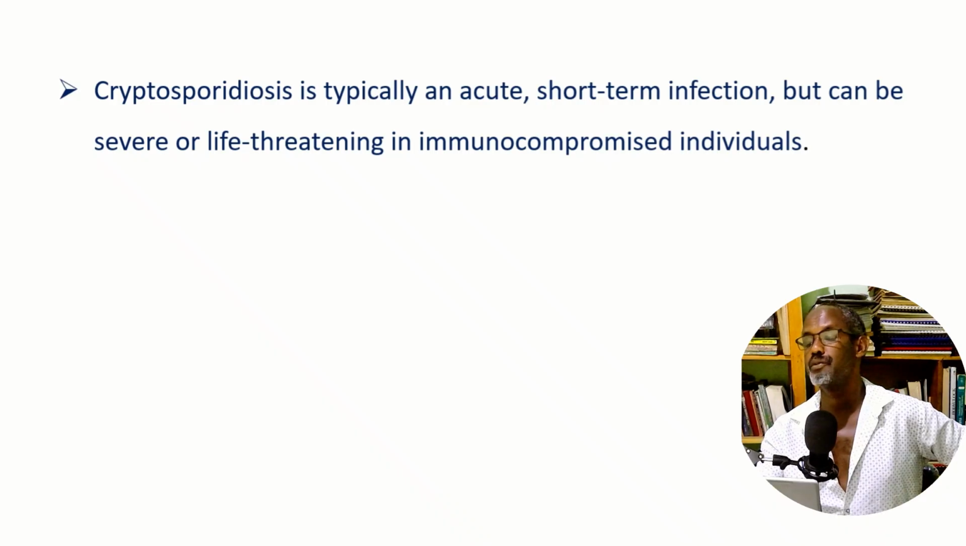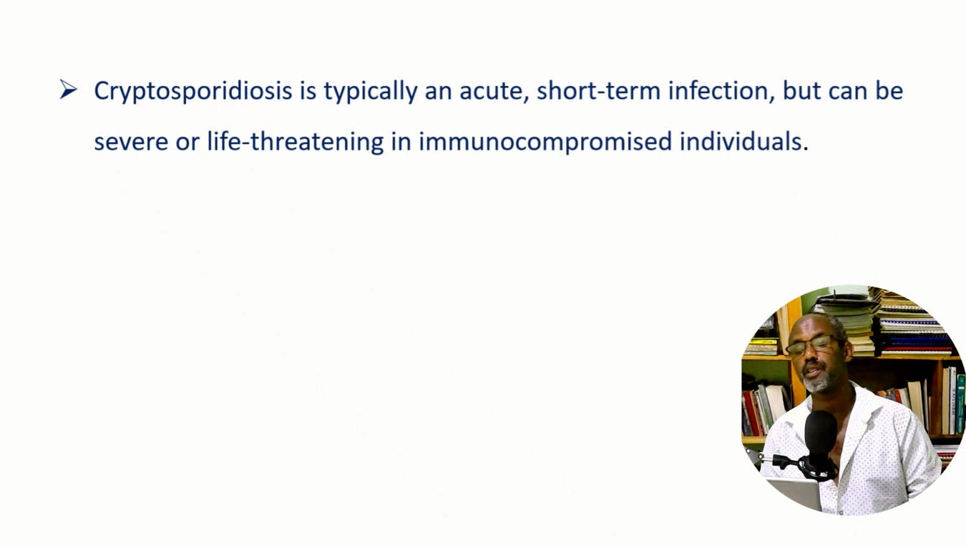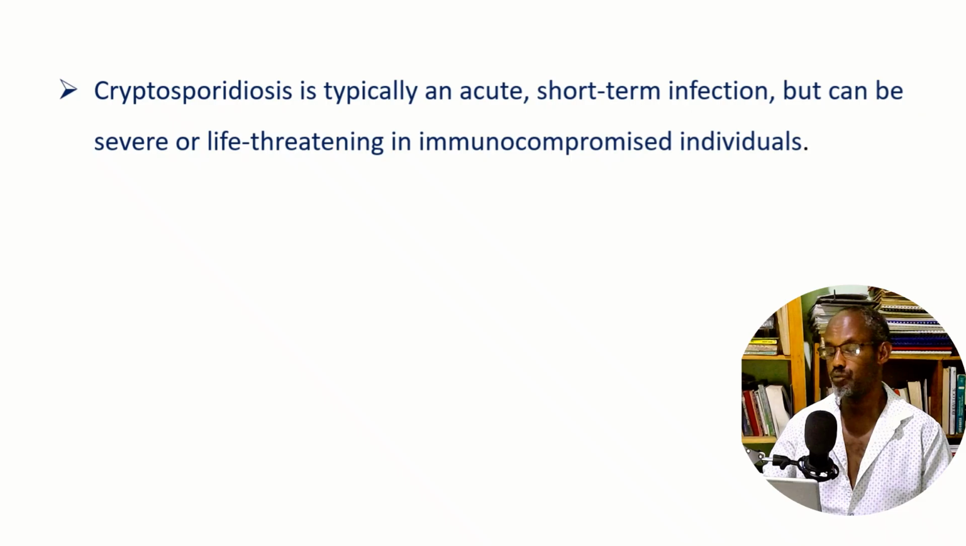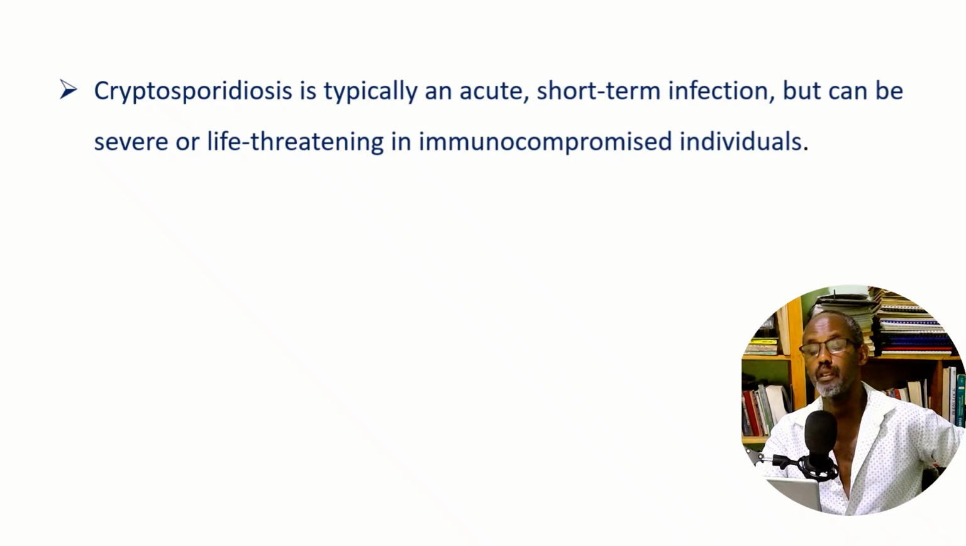Cryptosporidiosis is typically an acute, short-term infection. You see, a short incubation period. When you are infected, the disease symptoms appear immediately. Therefore, it is an acute, short-term infection, but can be severe or life-threatening in immunocompromised individuals. You see, it may not be that big a deal in those with a strong, well-developed immune system. But when it comes to immunocompromised individuals with a weak immune system, it could be fatal, especially in individuals with HIV/AIDS.